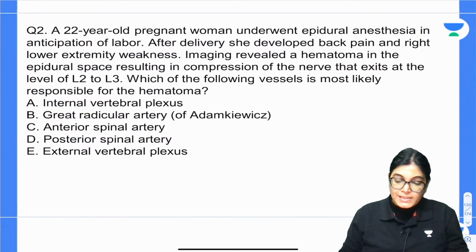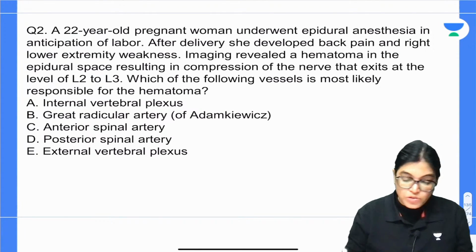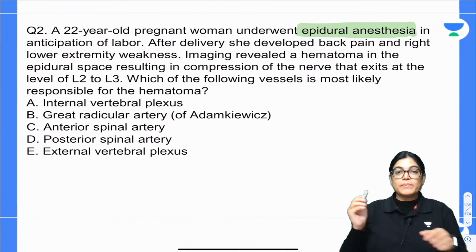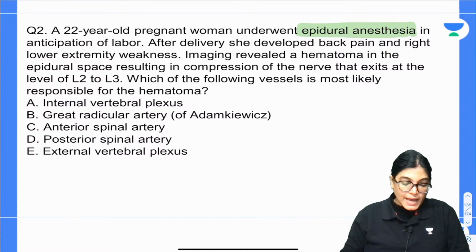So the key point is epidural anesthesia. That means which space has been approached? See here, epidural anesthesia is given for painless vaginal delivery in this case. So this is the space which has been approached. So what is the reason of the pain or hematoma? I got an answer from Sam, it's external vertebral plexus. What about others?